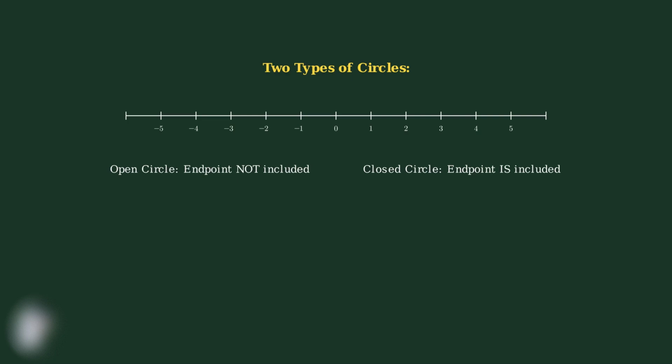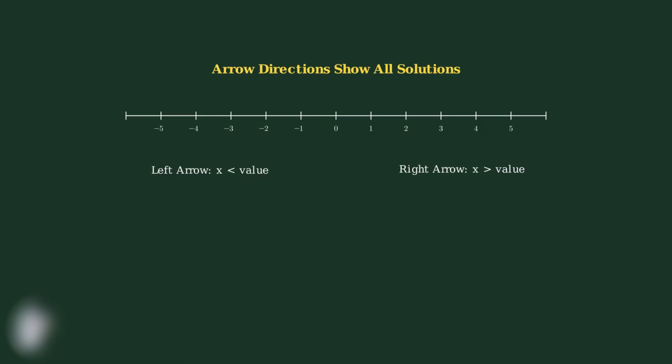The type of circle tells us whether the endpoint value is part of our solution or not. An open circle, like this one at x equals 2, means that 2 is not included in our solution. A closed circle, like this one at x equals negative 1, means that negative 1 is included in our solution. After placing our circle, we draw an arrow to show all the values that satisfy our inequality. The direction of the arrow depends on whether we have a greater than or less than inequality. A left arrow shows all values less than our endpoint, while a right arrow shows all values greater than our endpoint. These arrows extend infinitely in their direction.